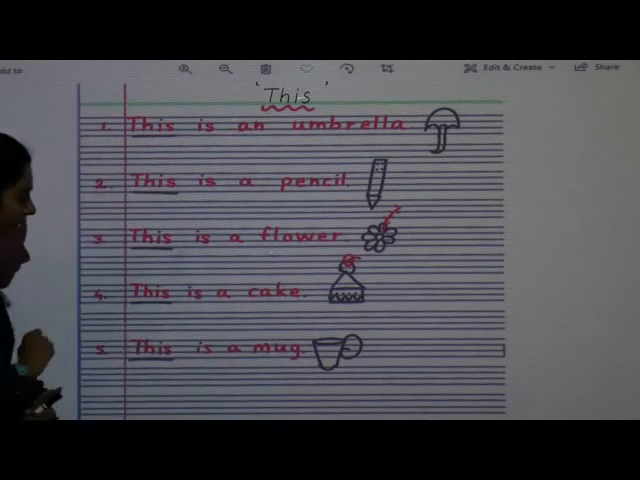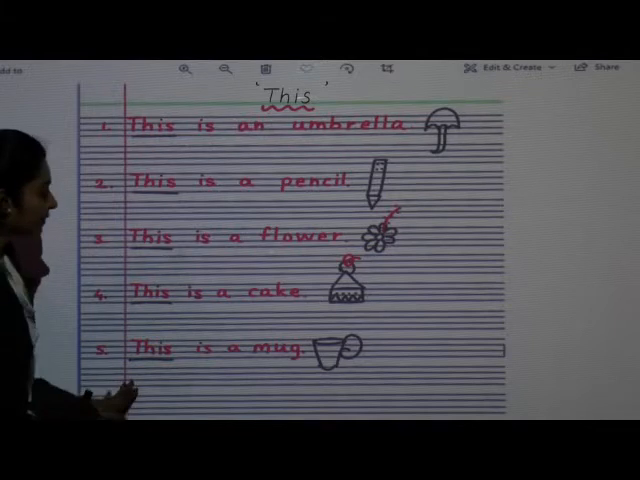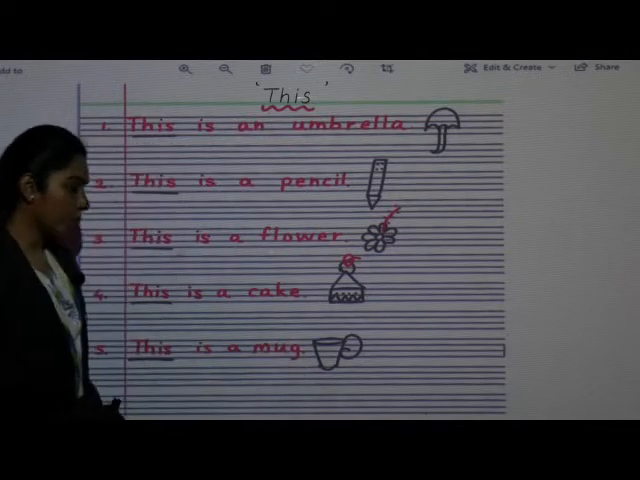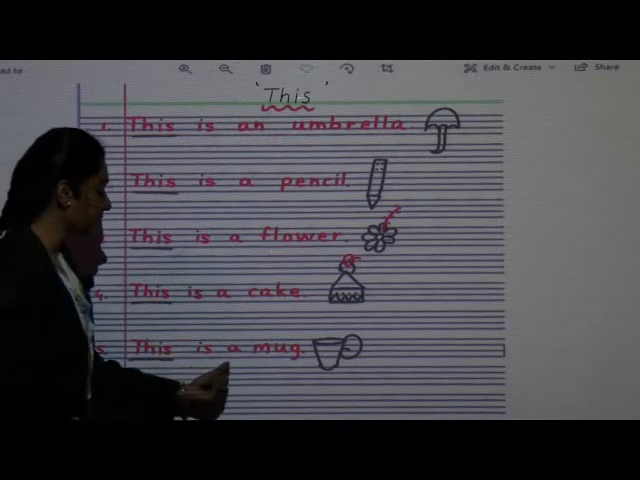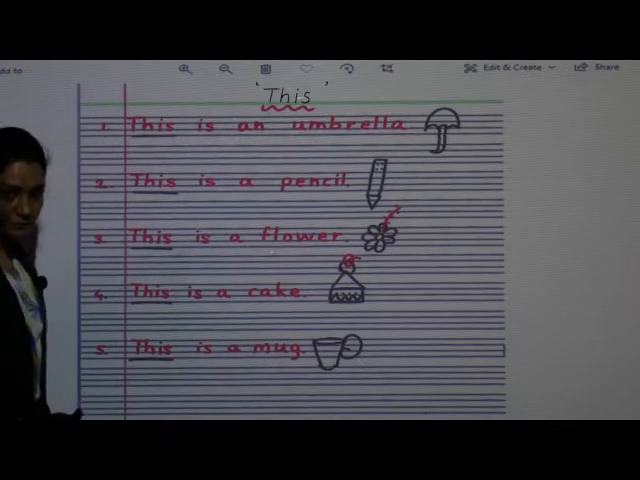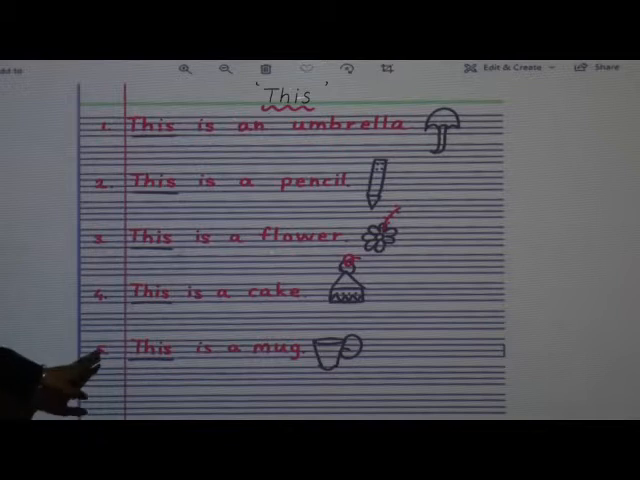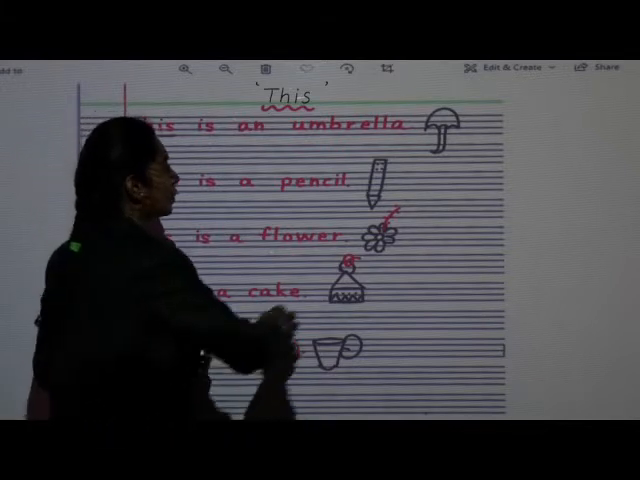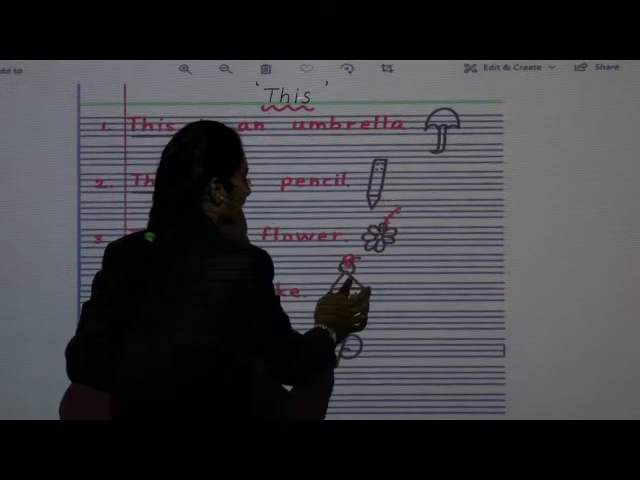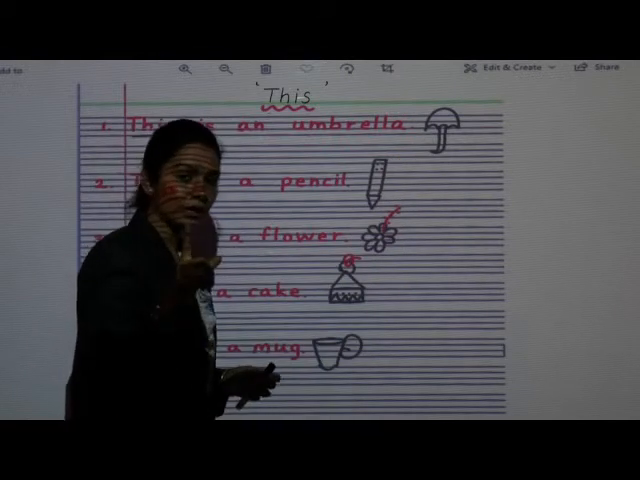Okay. Next, last sentence. This is a mug. Okay, mug is near to us. So this is a mug. Children, if you will see, these all the objects are in one numbers.